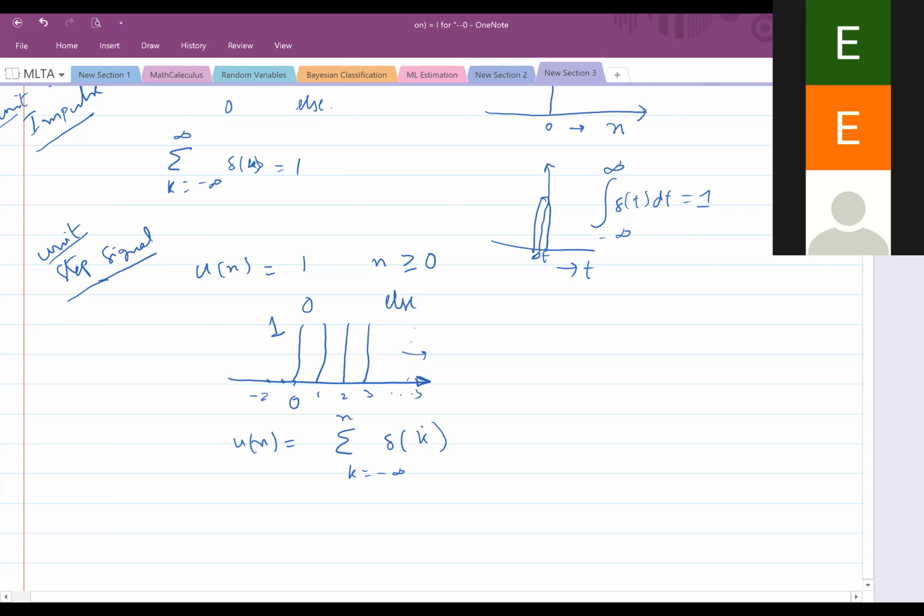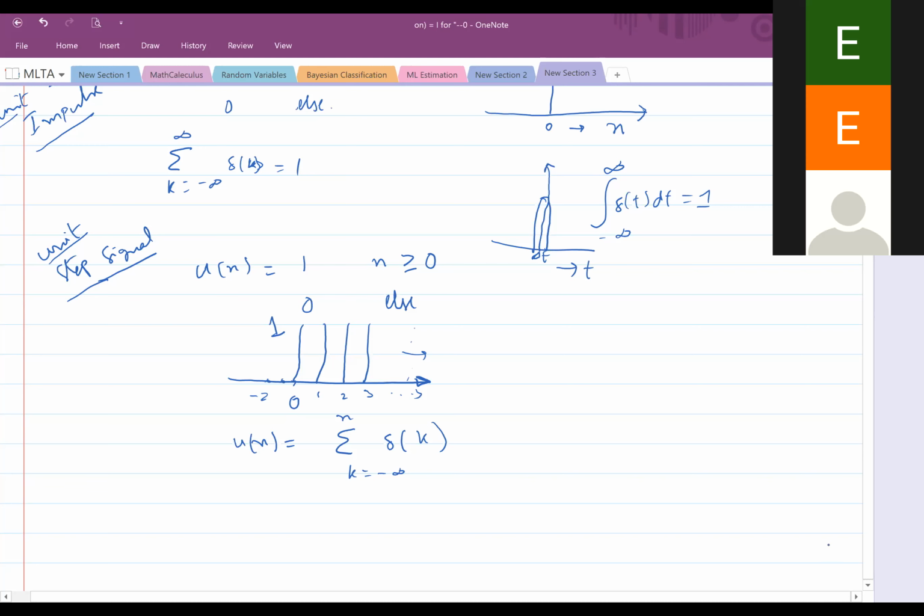Why is it correct? For n less than 0, the summation is only over negative values, where delta is 0, so you get 0. For positive n, delta is 1 only at k equal to 0, so the whole sum will be 1 only. It won't keep increasing. So this is one definition.